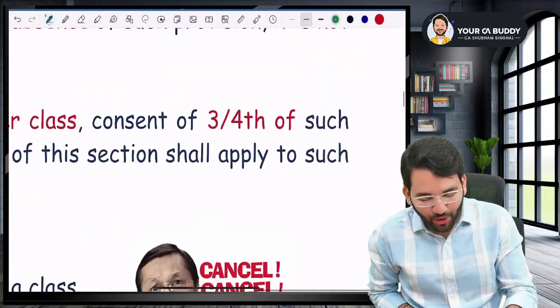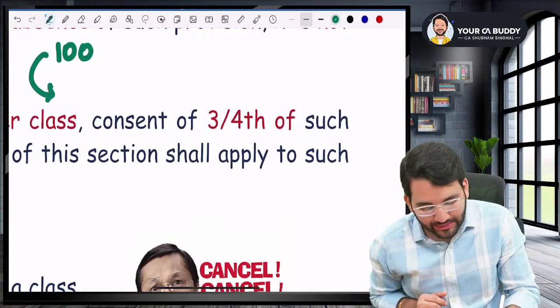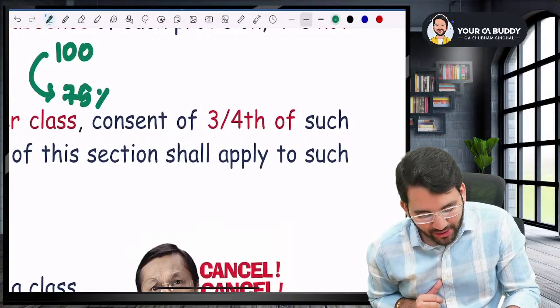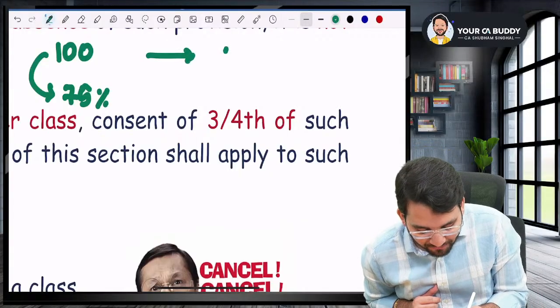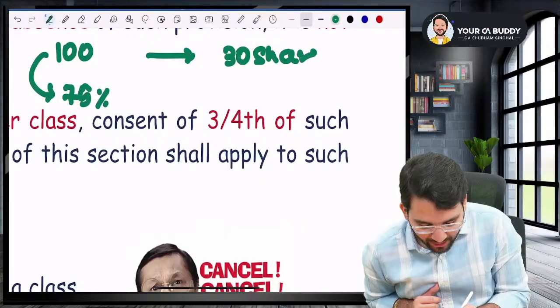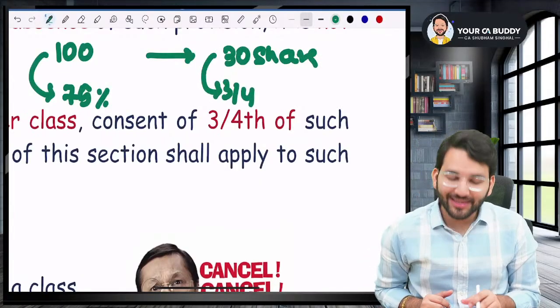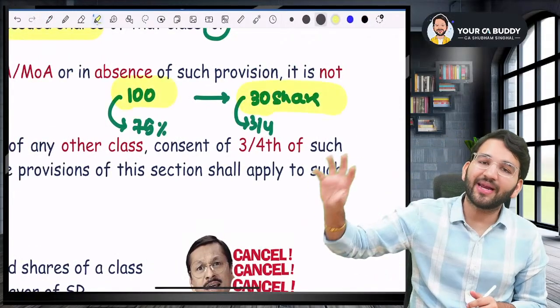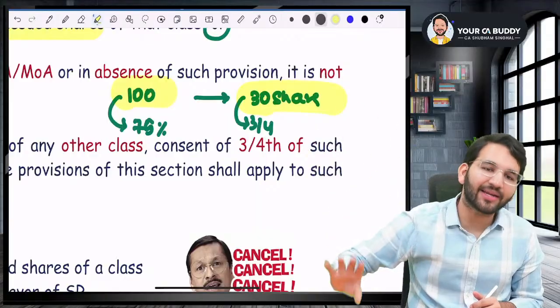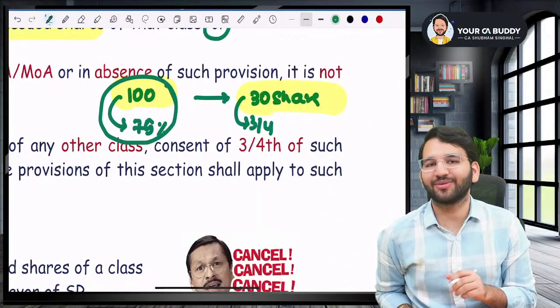For example, it is possible that there are 100 shareholders. Out of 100 shareholders, you will take consent of three-fourth, as in 75 shareholders. But if I talk about SR, for example, there are 30 shareholders present in the meeting. You will take three-fourth of these 30 shareholders for passing SR. So basically, there is a difference between 100 shareholders and 30 shareholders. In the general meeting, out of those present, you will pass SR. So which one is more difficult, sir? This three-fourth of total is more difficult.